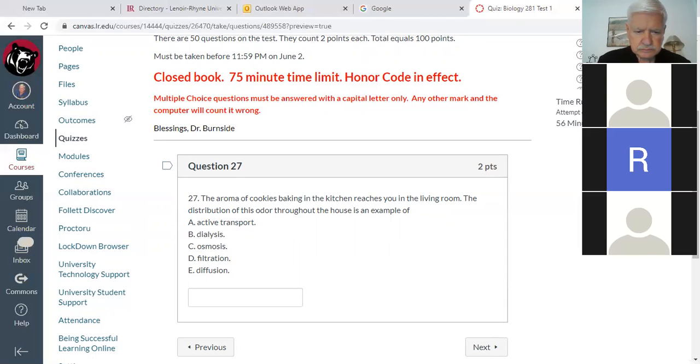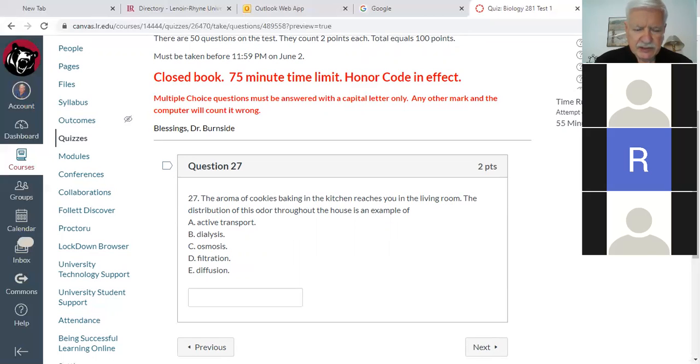Would it be A? Okay, no, not A. Think about it. The movement of something from a greater concentration to a lesser concentration. In other words, if you first took the cookies, where would the smell be strongest for the cookies? In the kitchen. Yeah.